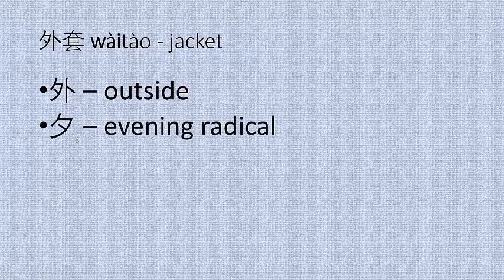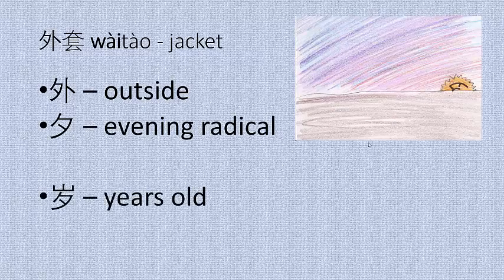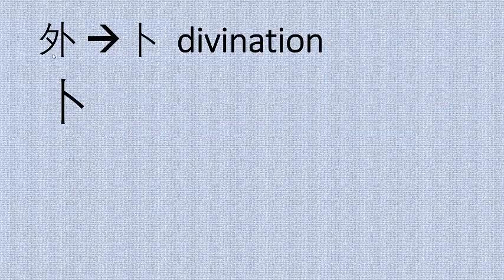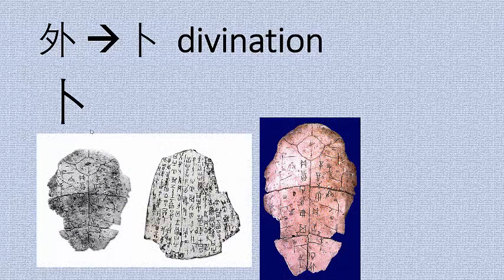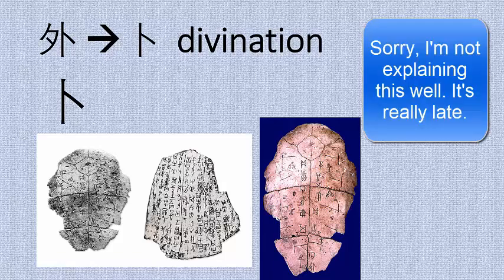Tao we don't have to worry so much about. It's wai that's important. Wai means outside, and it has the evening radical, which we've seen before when we learned the character sui, years old, mountain and evening. So wai combines the evening radical with the divination radical. This character means divination, which means predicting the future. And this picture is actually a picture of the cracks in a turtle shell, because in ancient China, to predict the future, prophets would carve characters into the flat part, the carapace of the turtle shell, or on the shoulder blades of dead cows.